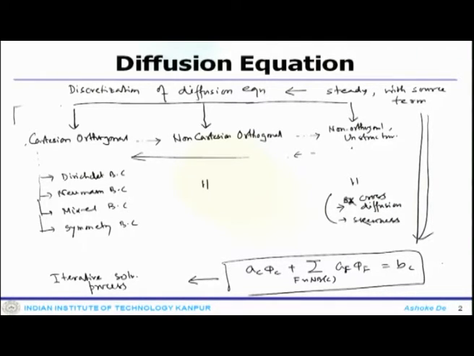When we are talking about the diffusion system, we are talking about the discretization of the diffusion system. We have considered steady state diffusion system with source term, and then we started with Cartesian orthogonal, moved to non-Cartesian orthogonal, then non-orthogonal unstructured system.